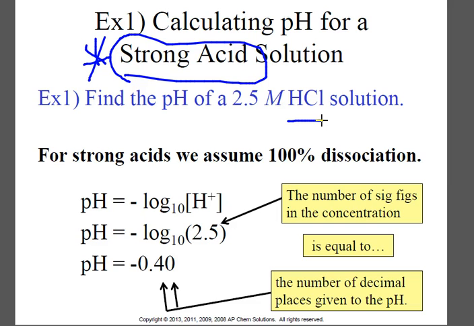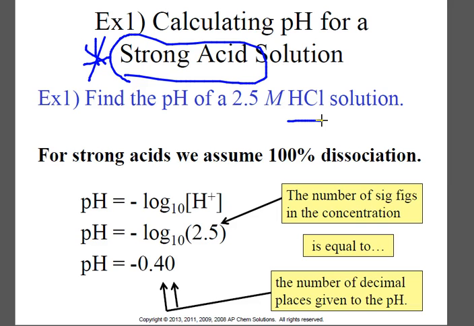And if we think about HCl, if it's a strong acid, it's going to completely dissociate. So for every HCl that you had before, you now have one H plus and one Cl minus. So if the concentration of the whole thing was 2.5 molarity, then that is the concentration of the H plus and the chlorine minus now, right? If you had 2 of them, you have 2 of each. If you had 17 of them, you have 17 of each. If you had 2.5 concentration, you have 2.5 concentration of each.